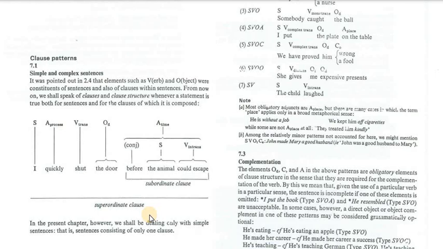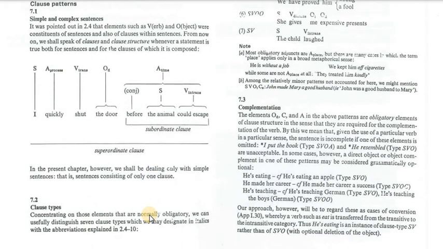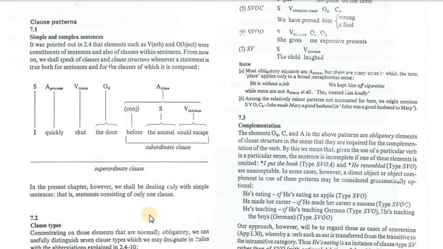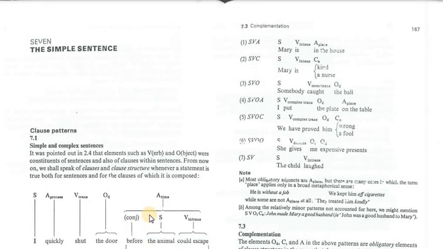Now we turn to talk about clause types or clause patterns. We are going to talk about the elements of the sentence and the patterns that a sentence could occur in. For example, a sentence may be in the pattern subject, verb, adverb: "Mary is in the house." Here, the verb is described as being intensive. It shows a relationship between the subject and the adverb. In the house is the adverb, Mary is the subject.